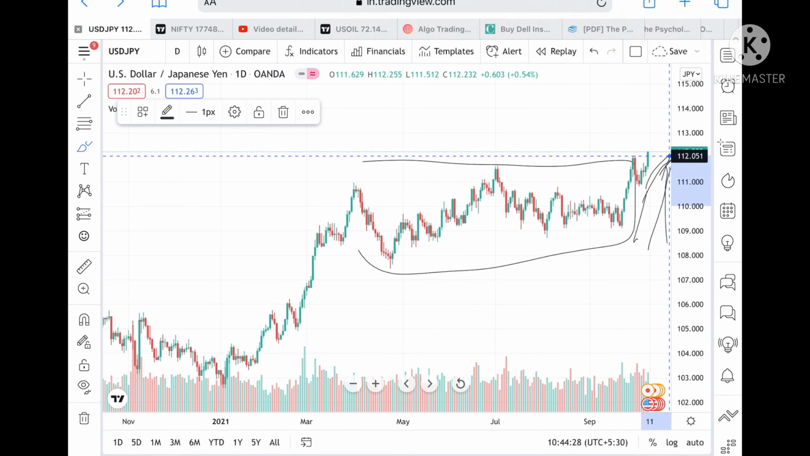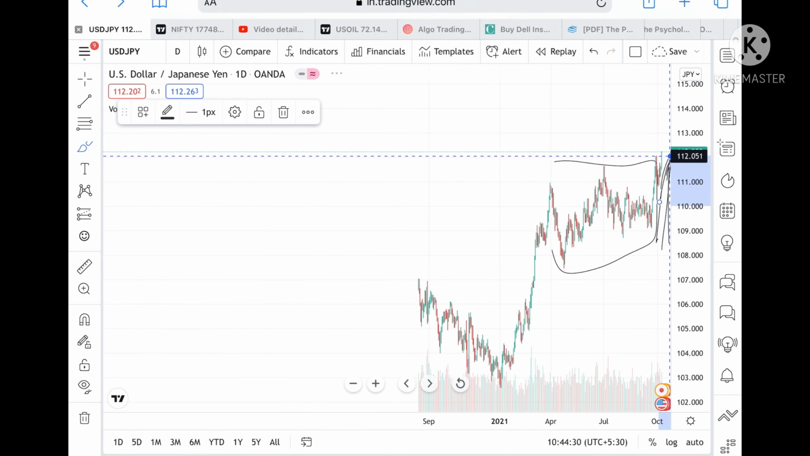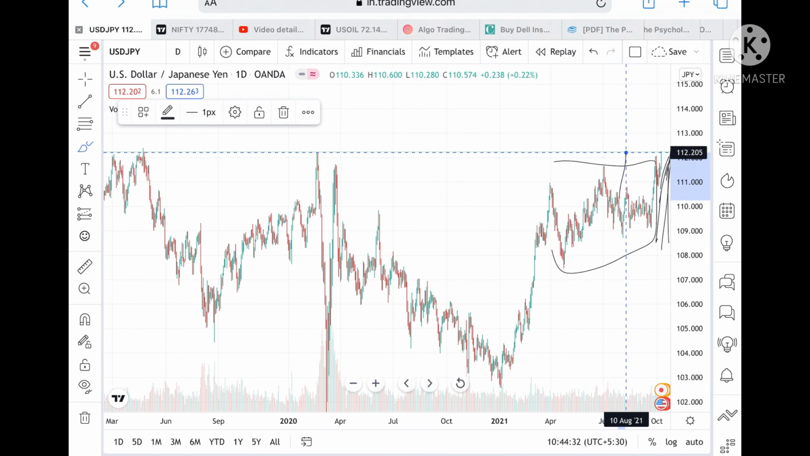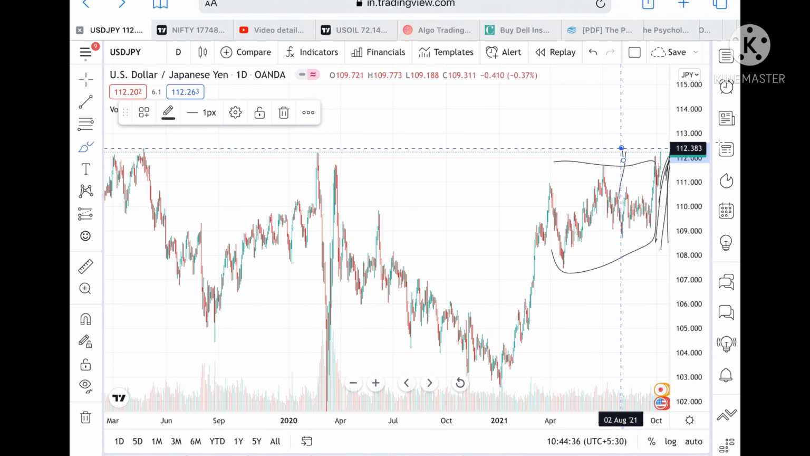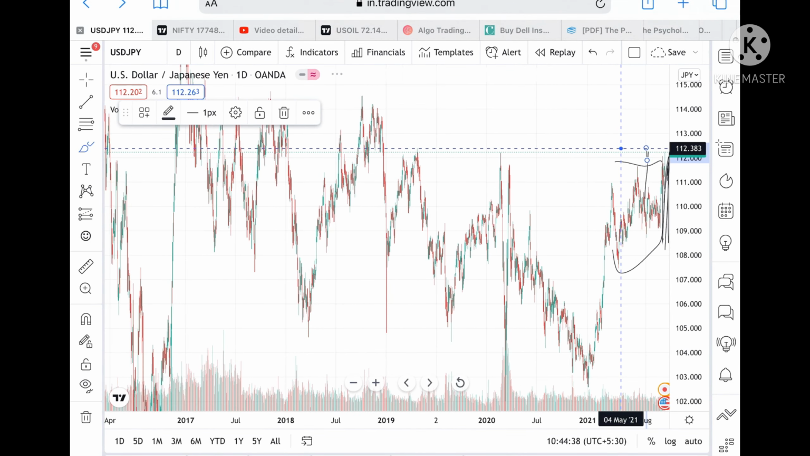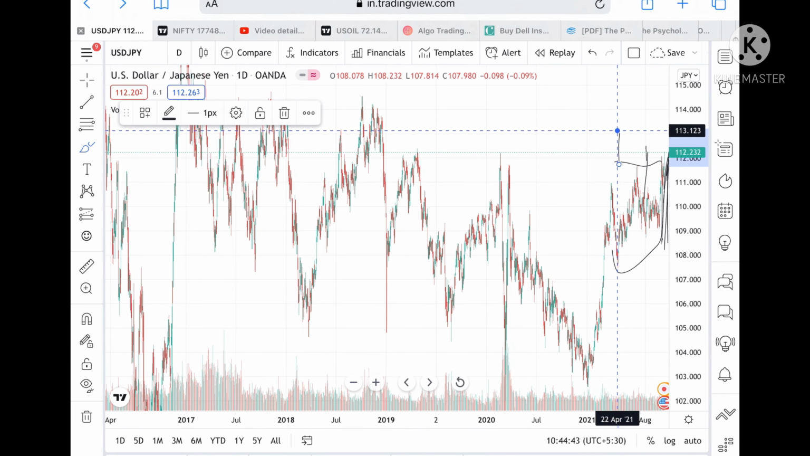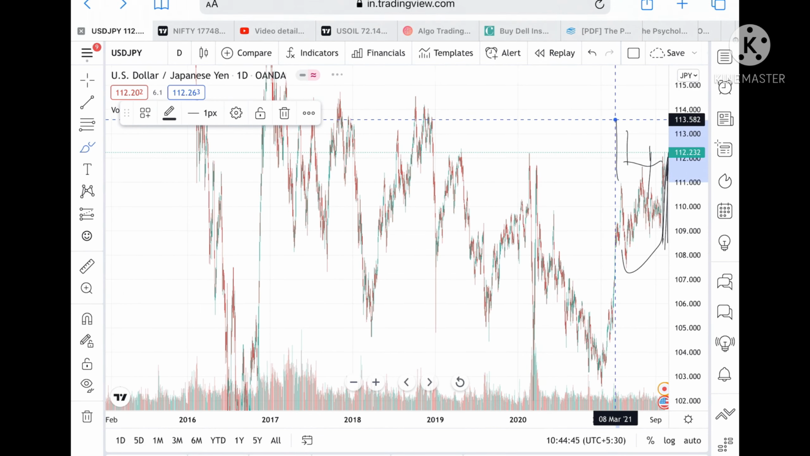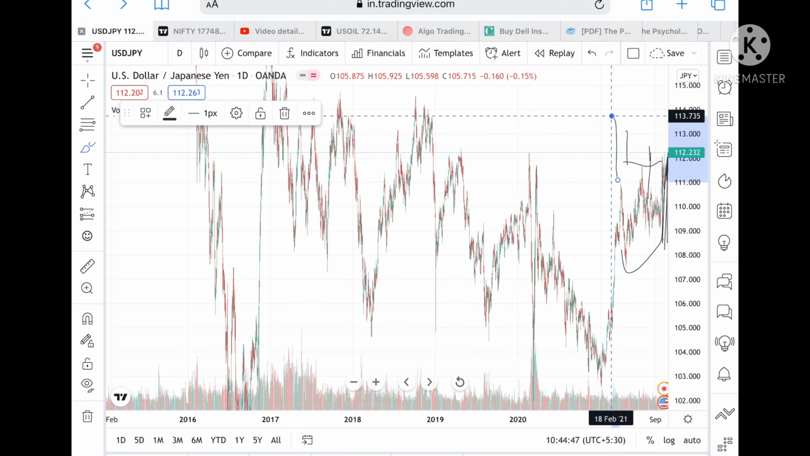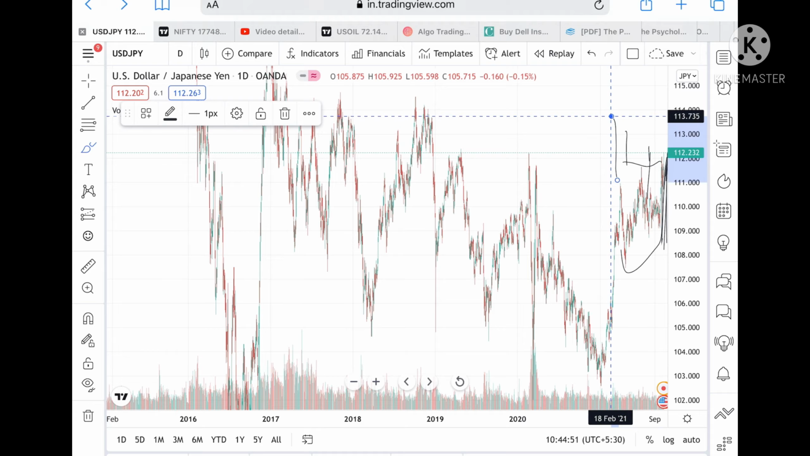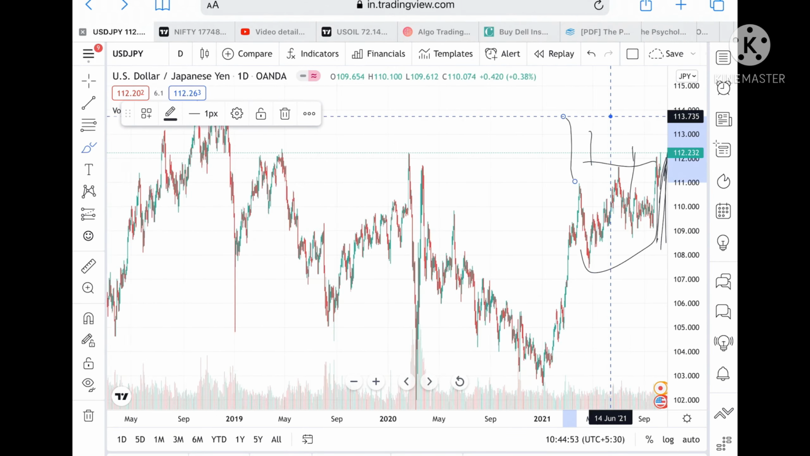And suppose the price goes further upside and we can see an uptrend, it can touch a level of 112.383, and these levels are already tested twice, so we can see it can go to a level of 113, and from there we can see it can go to a level of 113.735, which is already tested twice, so we can see further upside in the price of USD JPY.